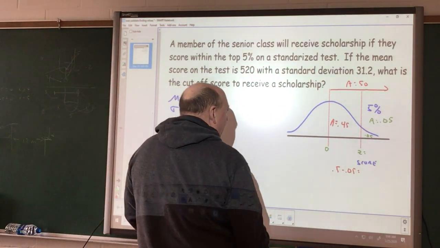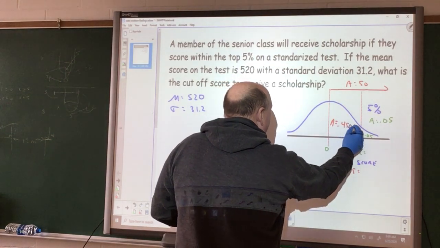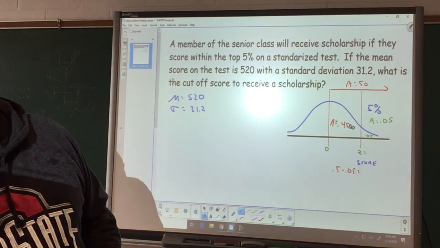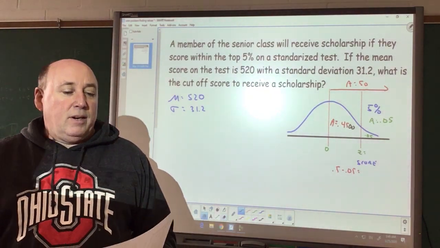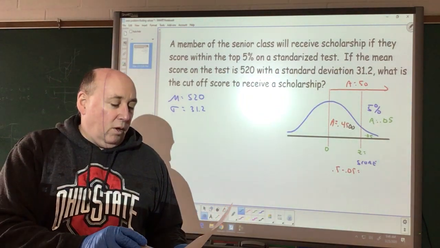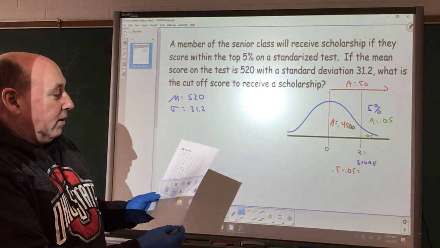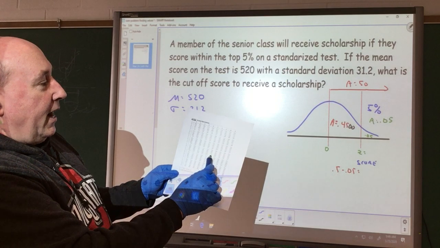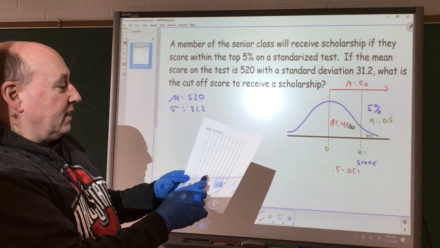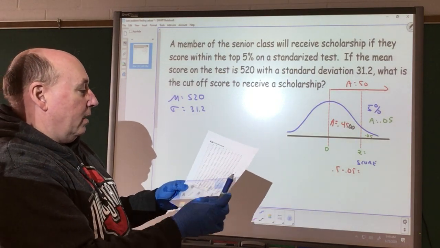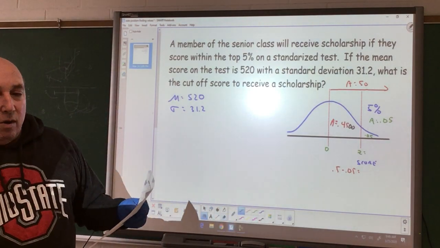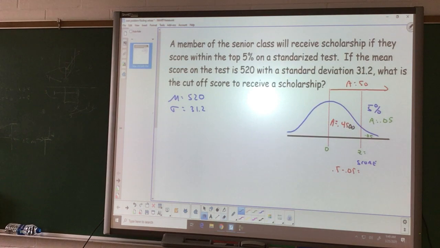Now, if you remember what we did with this, we had the 0 there. Now we go to our table. We are looking in the middle part of our table, this part right here, for an area that's 0.4500. Well, if we take a look at those values, you take a look and try to find it.